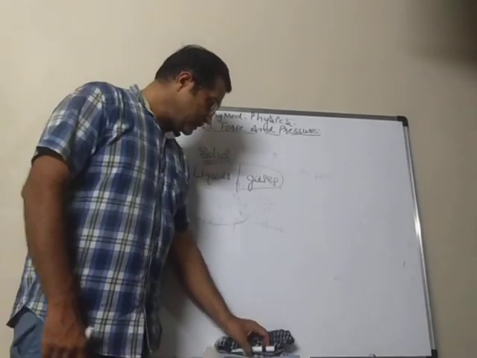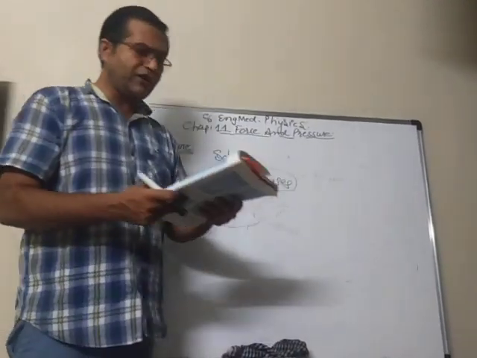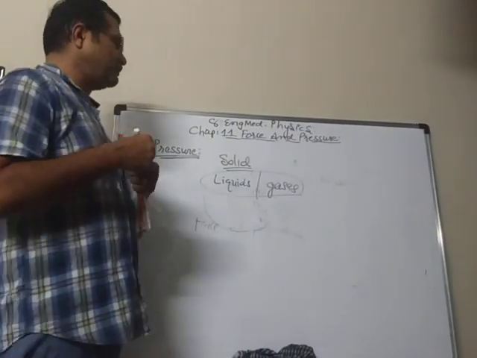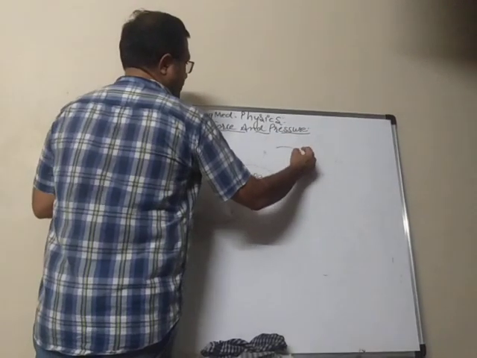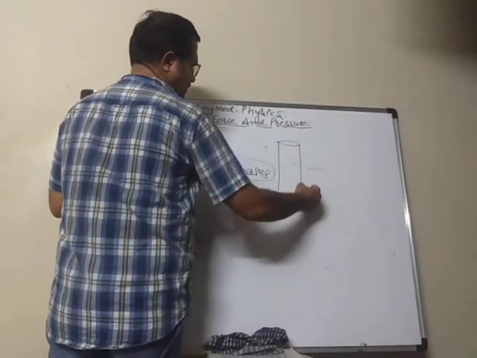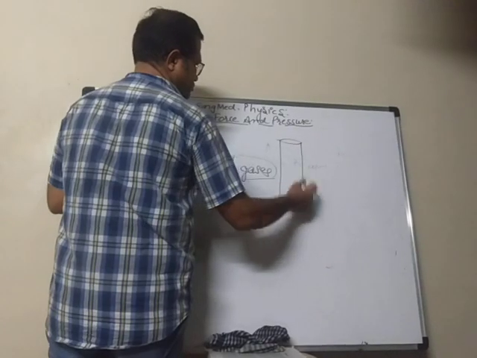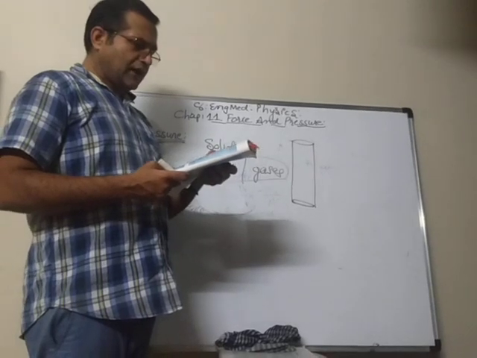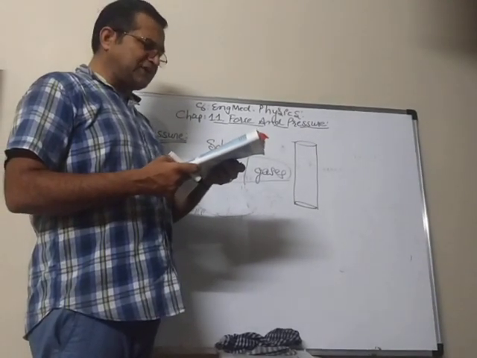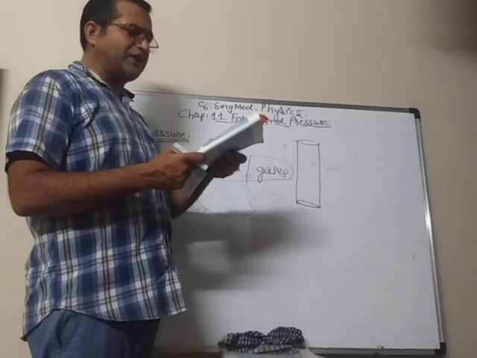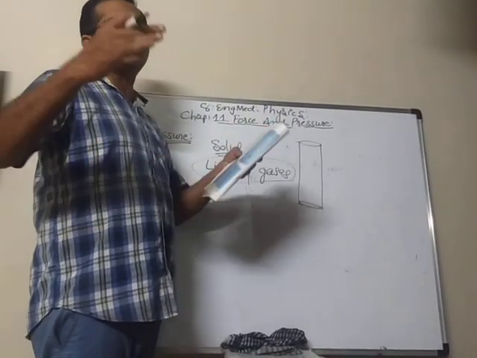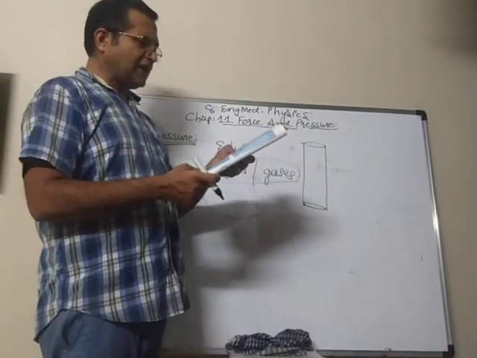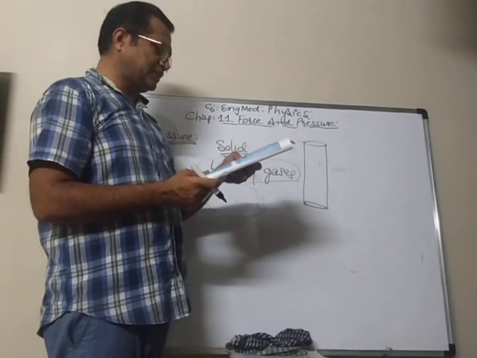For that we can do an activity. What we have to do: take a transparent glass tube or a plastic pipe, a hollow tube. It should be about 5 to 7.5 centimeter in diameter, not so big a pipe, only what we can handle in our hand, and it should be 15 centimeter in length.